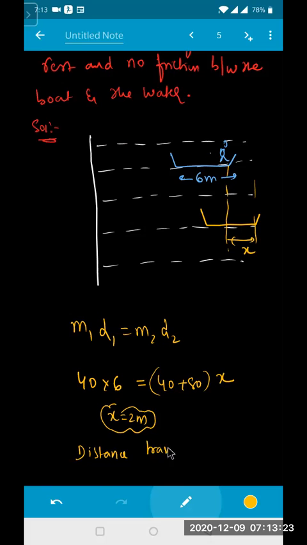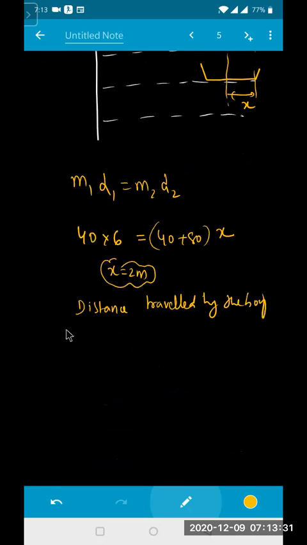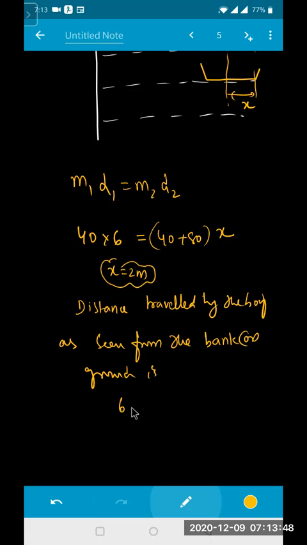Now what is the distance traveled by the boy as seen from the bank, or we can say ground? How much? 6 minus x kada? That is 6 minus 2. That will be equal to 4 meters. అంతే కదా? Is it clear?